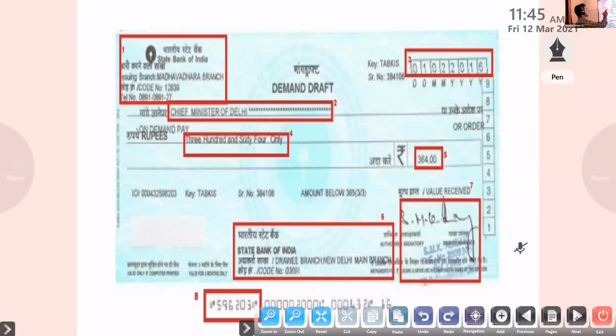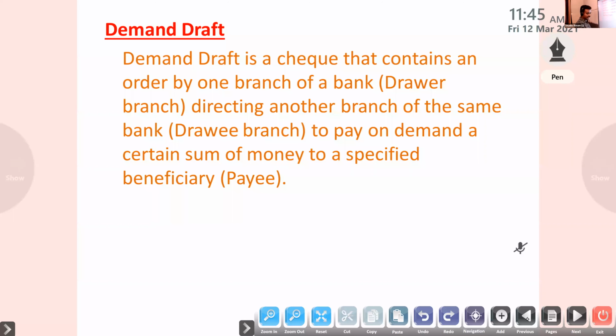Named in it means, for example, the Chief Minister of Delhi or a university, or his order, to whom the demand draft is paid. It is always payable on demand. So I want to give university fees, so I wanted a DD. It is always payable on demand. That is why it is called a demand draft.